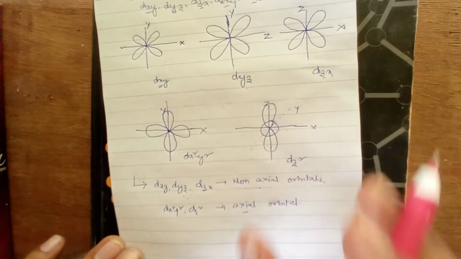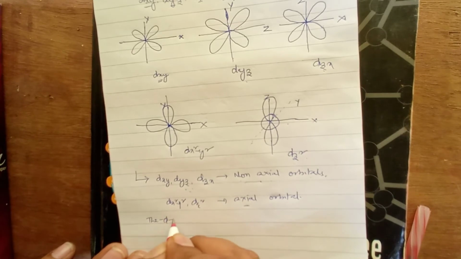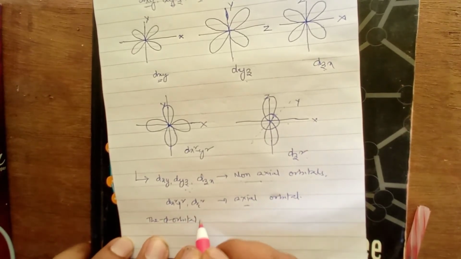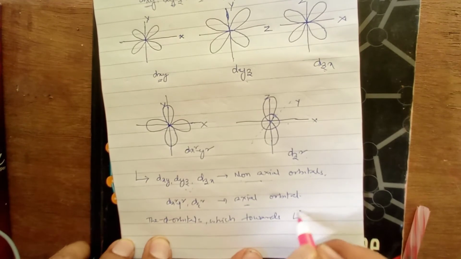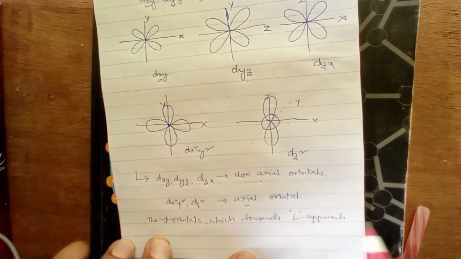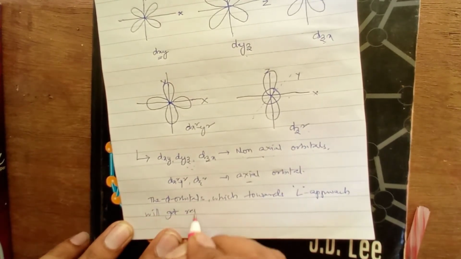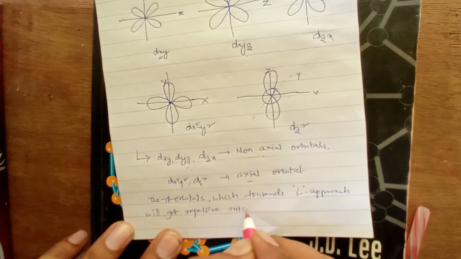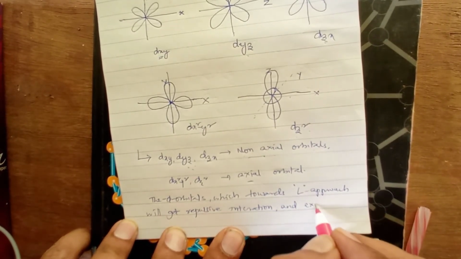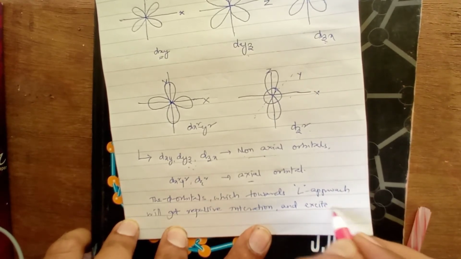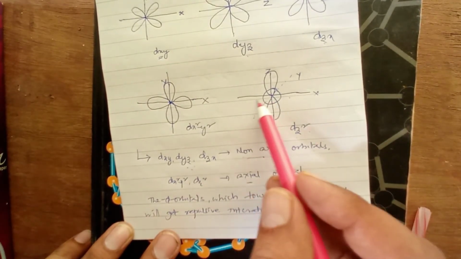So whatever d orbitals are towards the ligand approach will get repulsive interaction, their energies will get excited and reach the higher energy level, right?